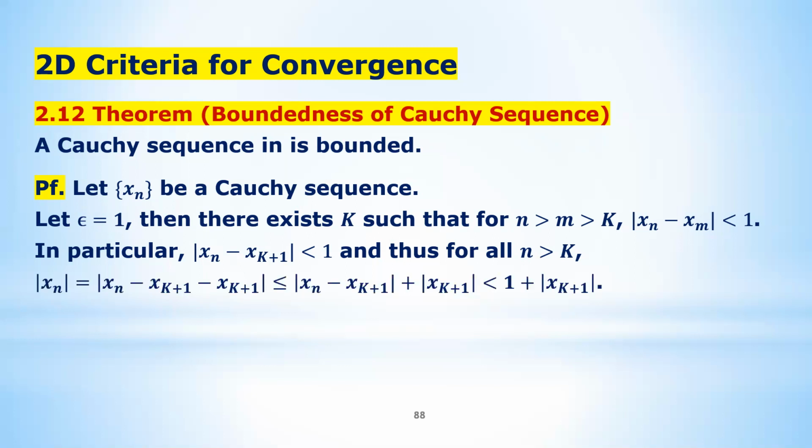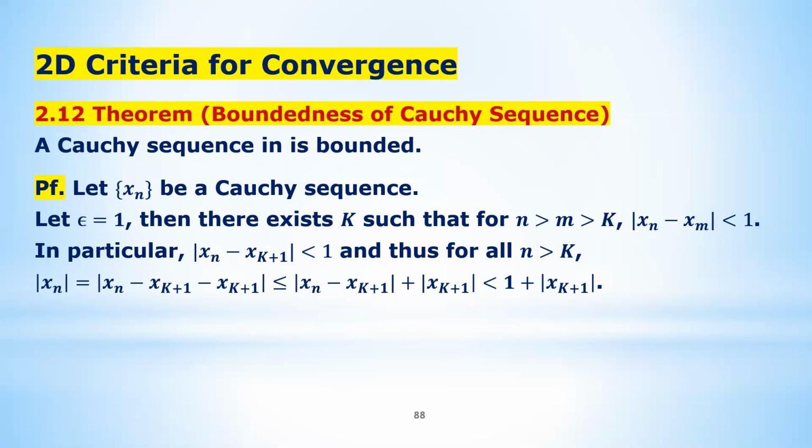So for general n, you look at the absolute value of xn itself, and this can be estimated through the previous estimate. What you do is insert minus x_{k+1} and then plus x_{k+1}. Then you use the triangle inequality.